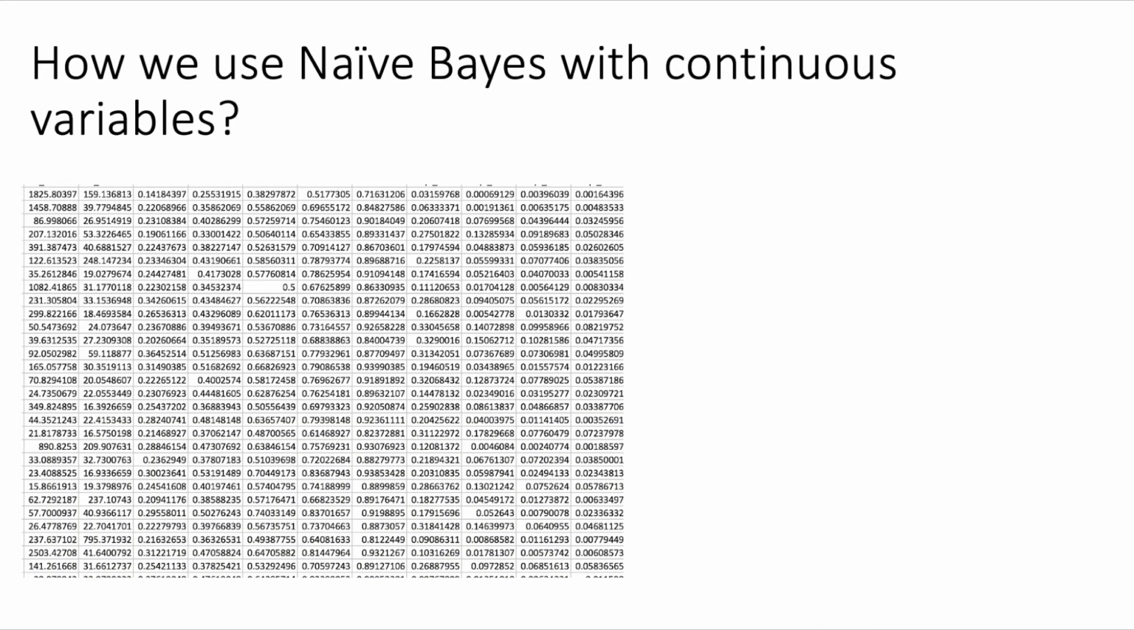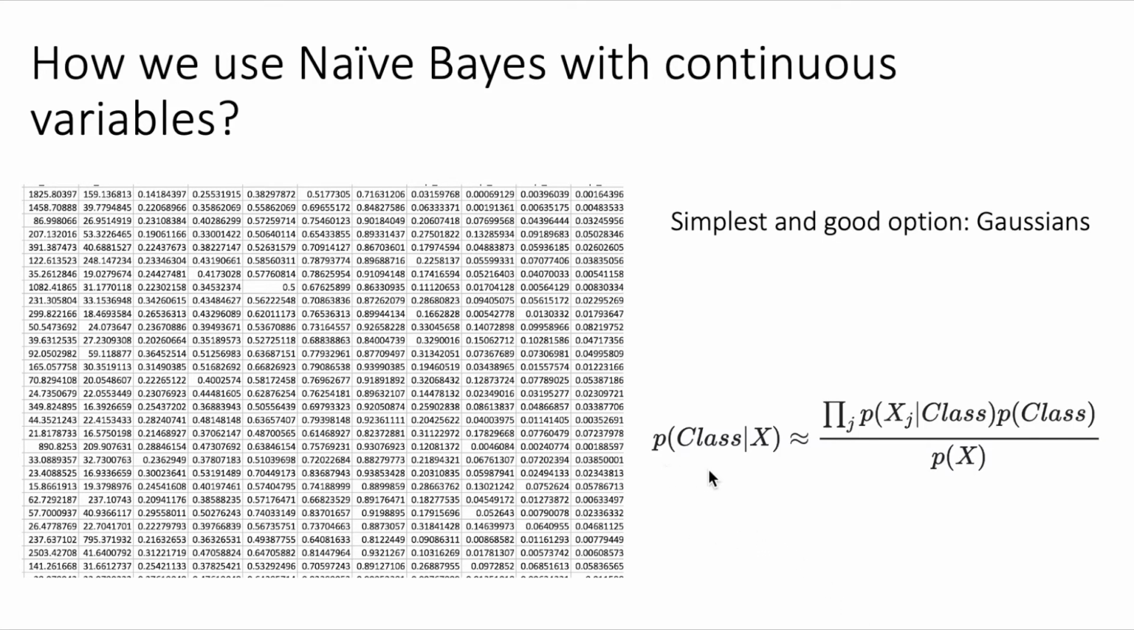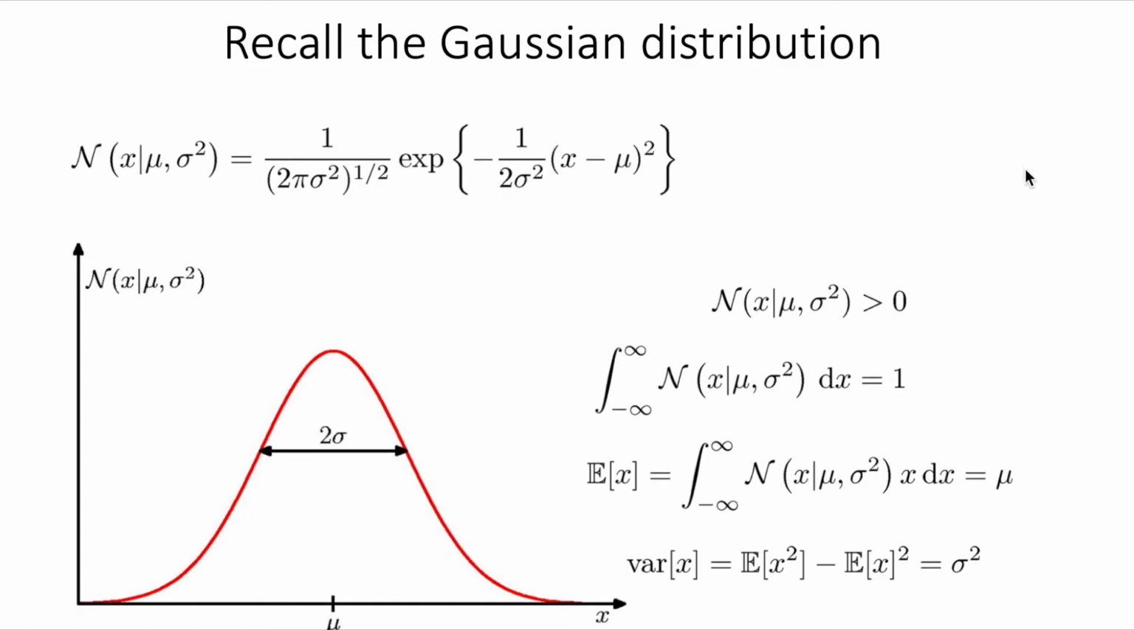But what if we have a training case with continuous variables? Well, the simplest and good option is to assume Gaussian distributions. For example, in our naive Bayes approximation of the probability of the class, this term is going to be modeled with a Gaussian distribution. Recall that the Gaussian distribution has this probability density function, and it is bell-shaped, where this term is the mean and this is the variance, right?